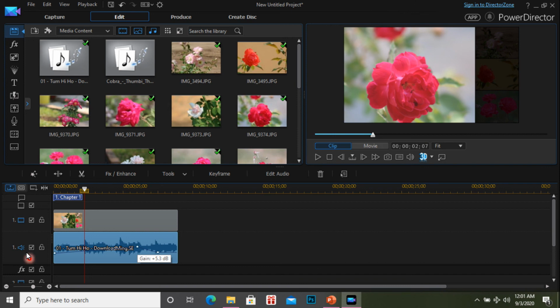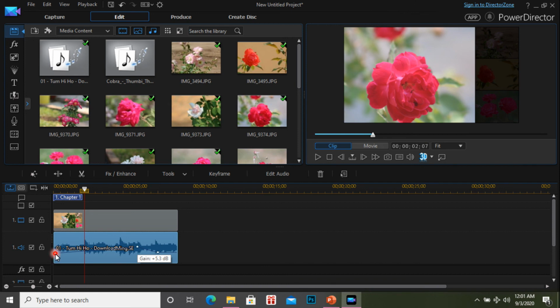I just zoom into this area, then I can easily view the audio. Inside the audio you can find one small thread or line. It has some dots, or if you have no dot, you can click and the dot will be created automatically. Then you can move that dot. Suppose you raise the dot from here to here, then automatically the sound will increase. If you want to reduce the sound, you lower the dot, then the audio will decrease.